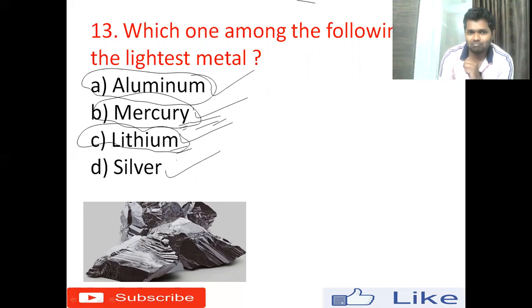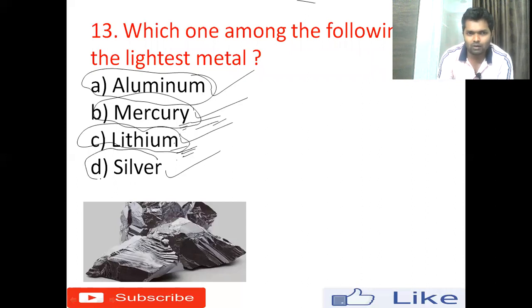And how about lithium? As we said, lithium is one of the lightest metals available in nature, and in today's life it is one of the most essential metals. It is used in laptop batteries and mobile batteries. Basically it is used in rechargeable batteries, and today's new trend is electric vehicles and electric scooters, which contain rechargeable batteries. The major part of those batteries is lithium. So it is very important, remember it. Lithium is basically used in rechargeable batteries.